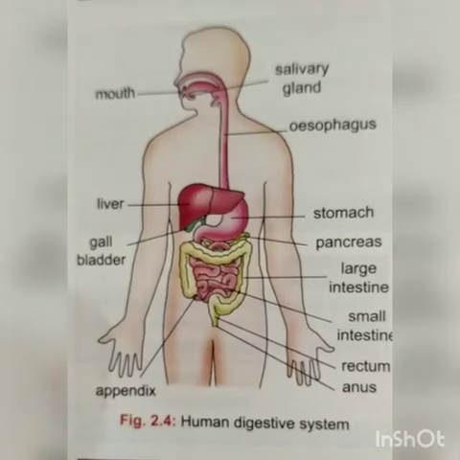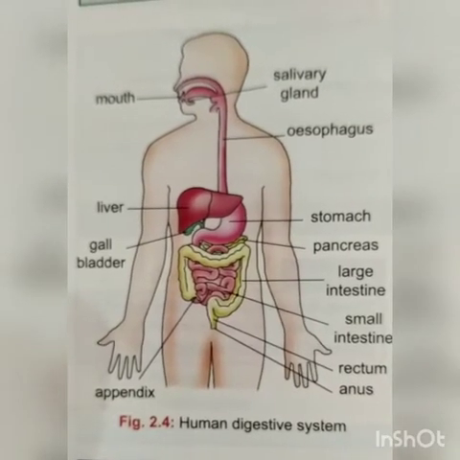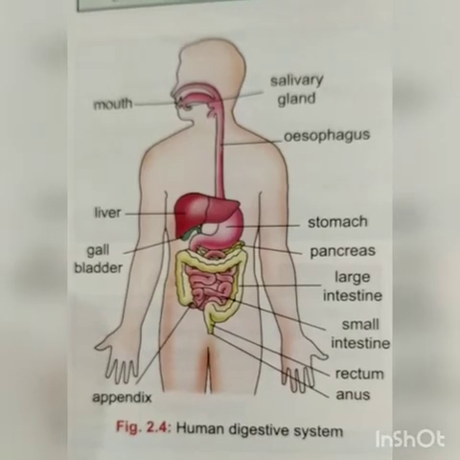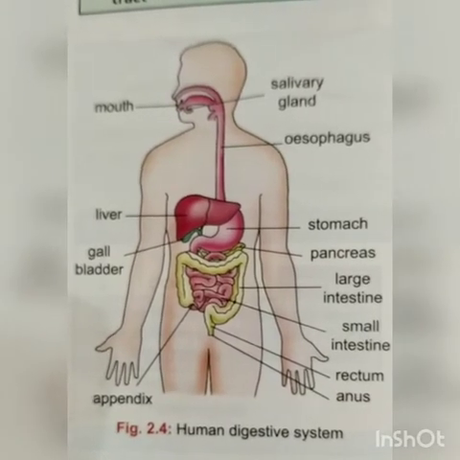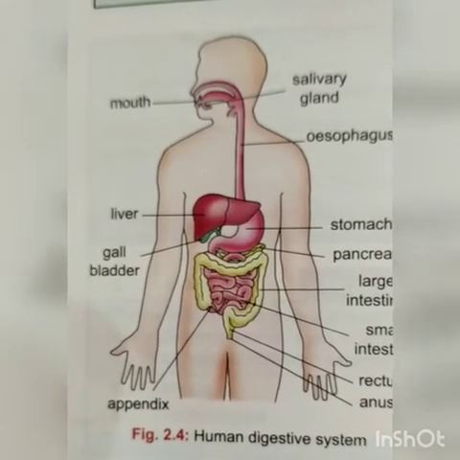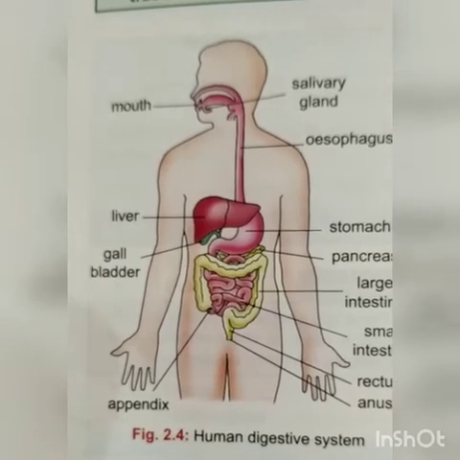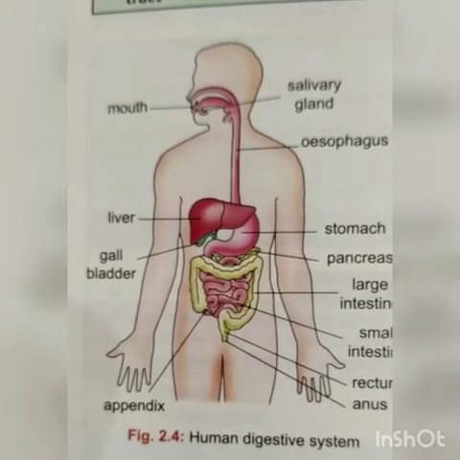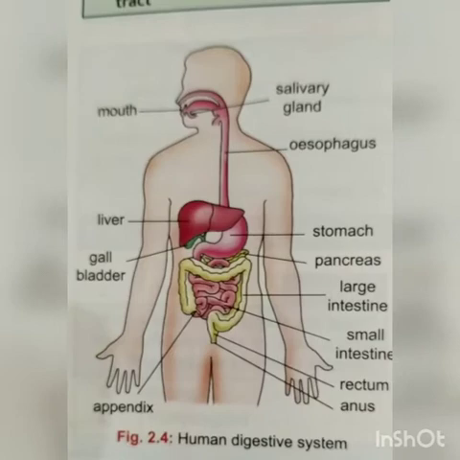So, my dear students, in the diagram you will be able to see after the buccal cavity or the mouth, one long pipe is going inside the body which connects buccal cavity and the stomach, that is called esophagus. It is commonly known as food pipe. It runs along the neck and chest.